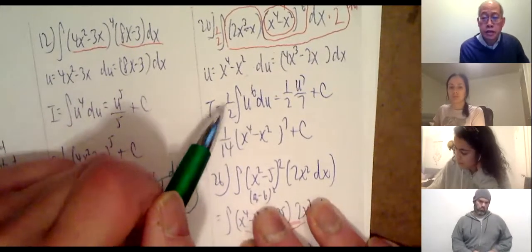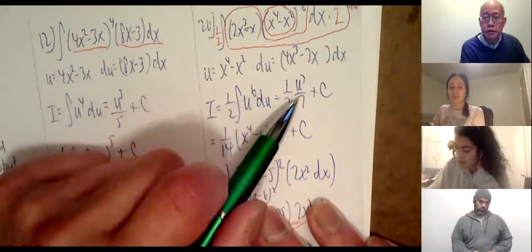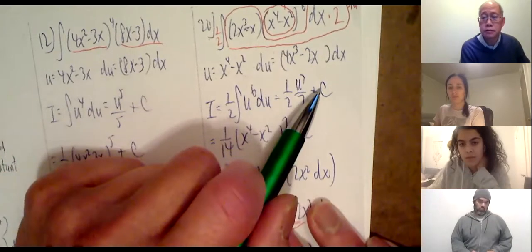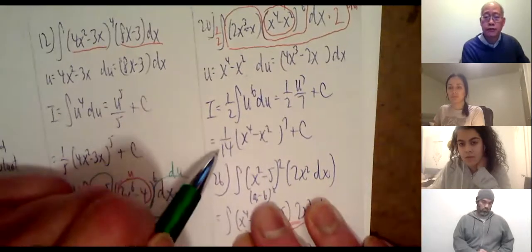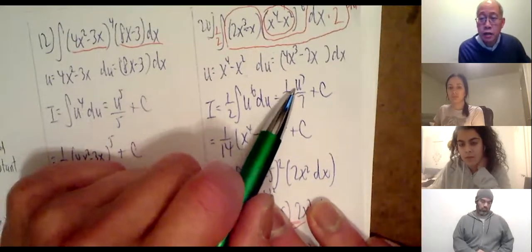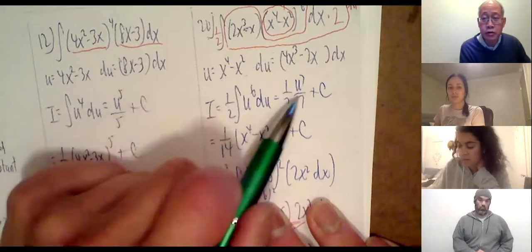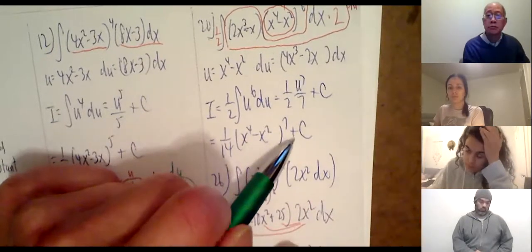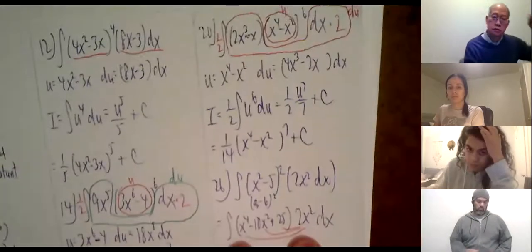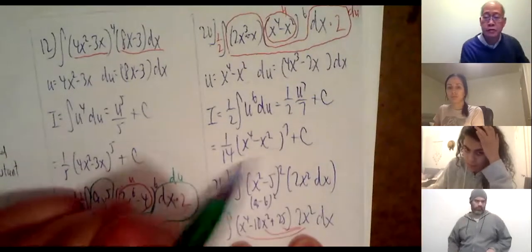All right, so that's going to be 1/2 u to the 7th over 7 plus a constant. 1 over 2 times 7 is 1 over 14. So 1 over 14. Change u back. u was x to the 4th minus x squared. So change that to x to the 4th minus x squared to the 7th power plus a constant. And that's my final answer.